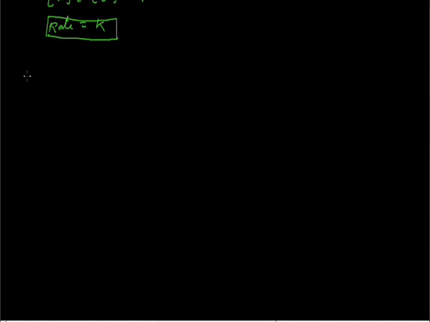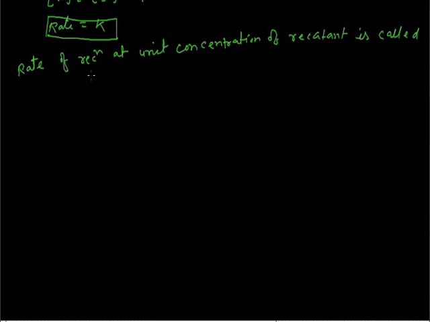Now the definition of rate constant: the rate of reaction at unit concentration of reactant is called rate constant.